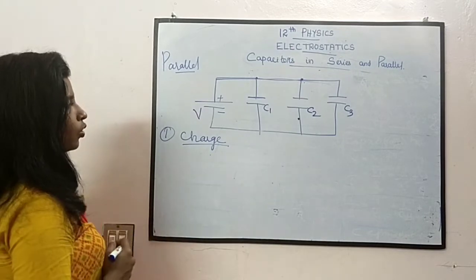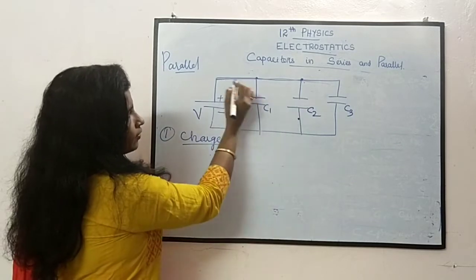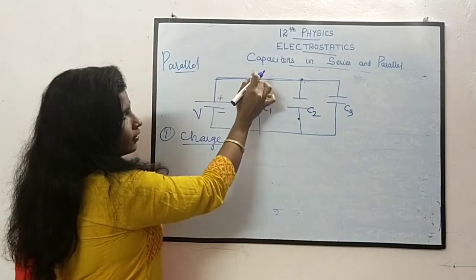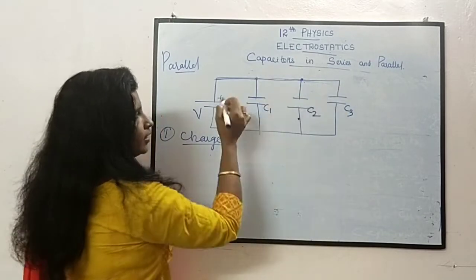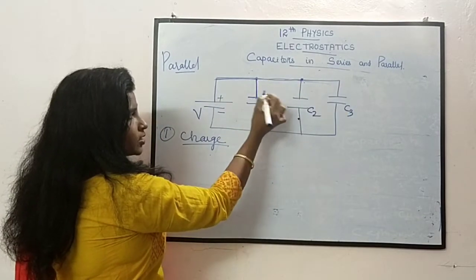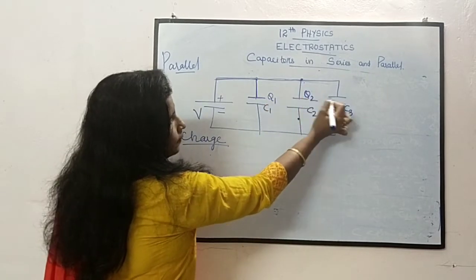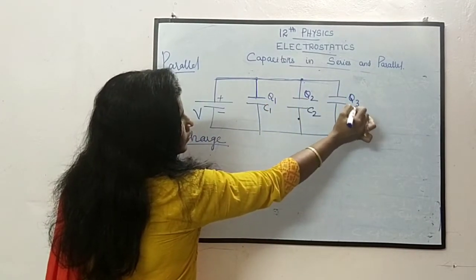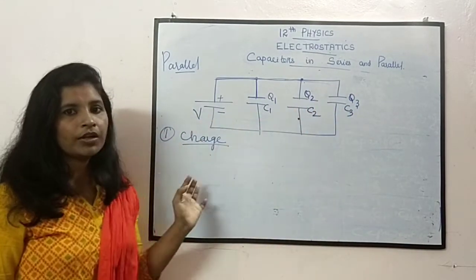Here the charge will be distributed when it comes to this point. When it reaches here, it sees two more paths, so it distributes its charge over here, then over here, then over here. The charge is distributed among the three capacitances. It is not uniformly distributed.